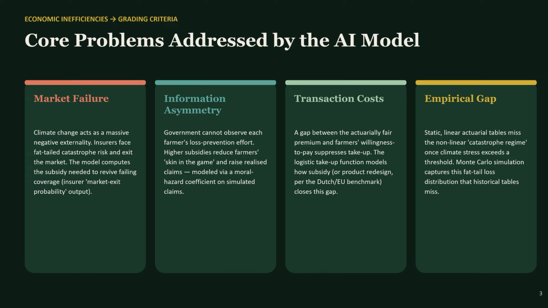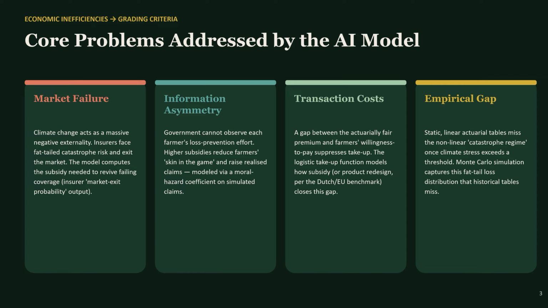Second is informational asymmetry. The government cannot observe how much effort each individual farmer puts into loss prevention: irrigation, maintenance, crop choice, drainage. When subsidies rise, farmers' skin in the game falls, and realized claims rise faster than the underlying risk would suggest. This is a classic moral hazard problem, and we model it explicitly with a moral hazard coefficient.